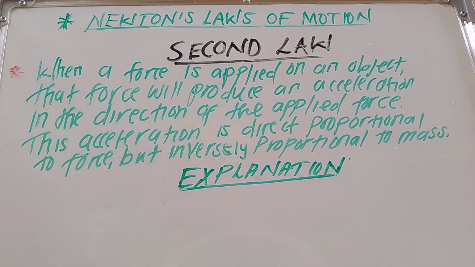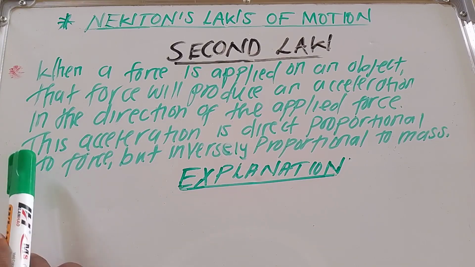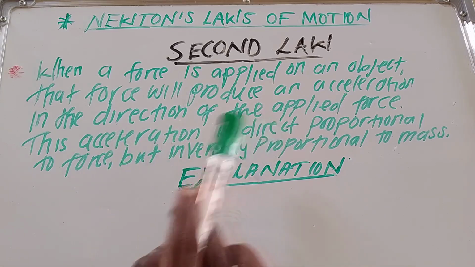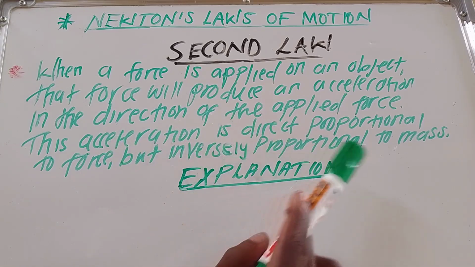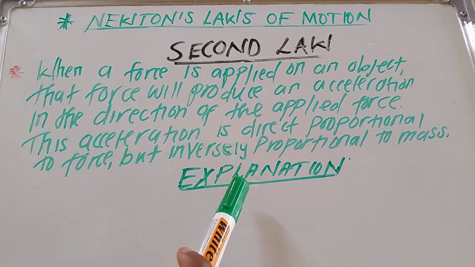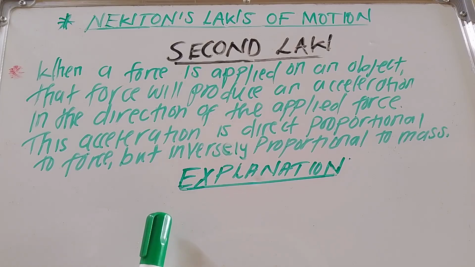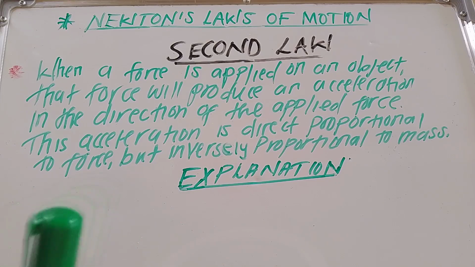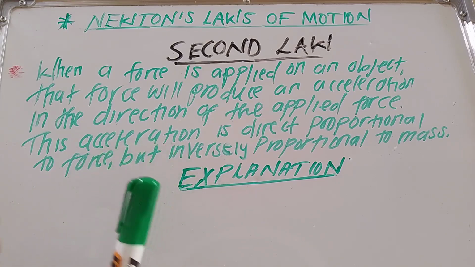But what is the second part, which is very, very important, which is crucial? The second part is saying this acceleration is directly proportional to what? To the applied force, but inversely proportional to what? To mass. So I want to break it down so that you can understand and master this law, because if you understand, you will never forget. Okay, so what does it mean?